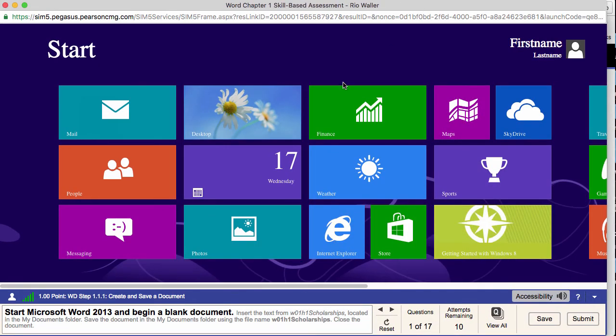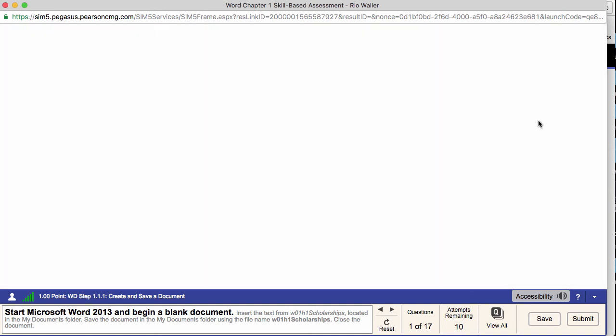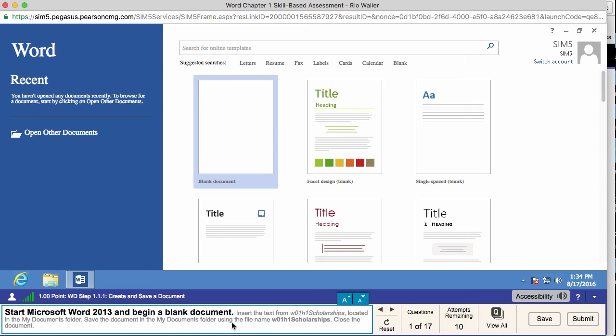Right. So now I'm actually in, I think, the assessment. And then you can come in here and view, and sometimes there are several steps you have to take to get all the way to the end. So just know that it's not just one step, it's several, right? So they want us to get over here, go into Word, so I can click into Word. Then they want us to begin a blank document, insert. So just know that there are several of these, okay? But I'm not going to go through them because that's not the intent of this video.